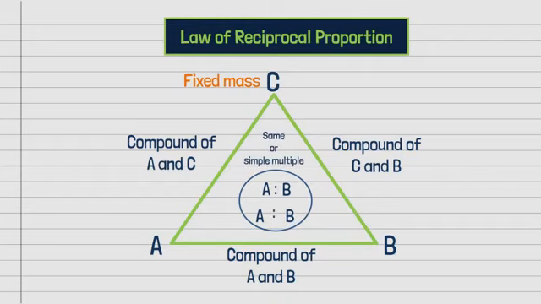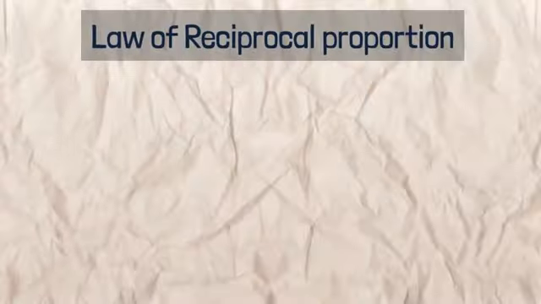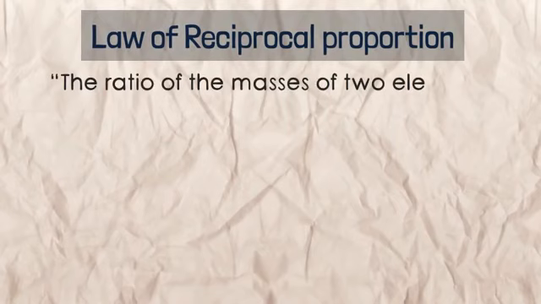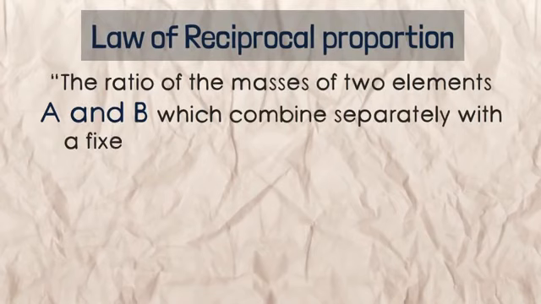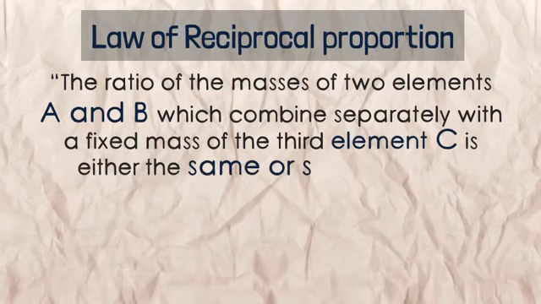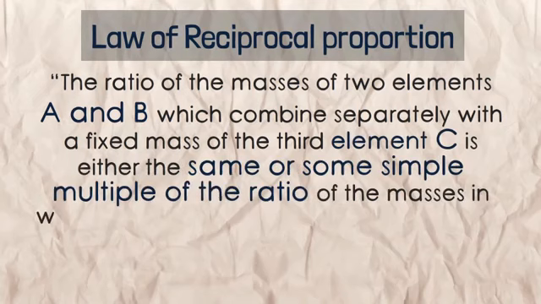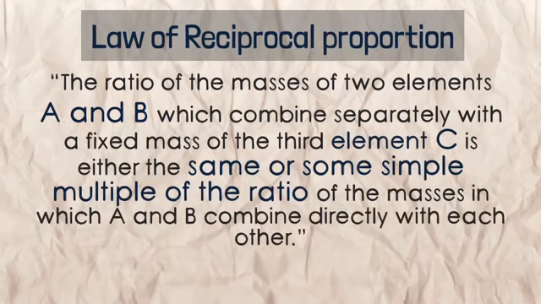You can observe that the ratio we get from step 1 and 2 is the same or some simple multiple. So according to the law of reciprocal proportion, the ratio of the masses of two elements A and B, which combine separately with a fixed mass of the third element C, is either the same or some simple multiple of the ratio of the masses in which A and B combine directly with each other.